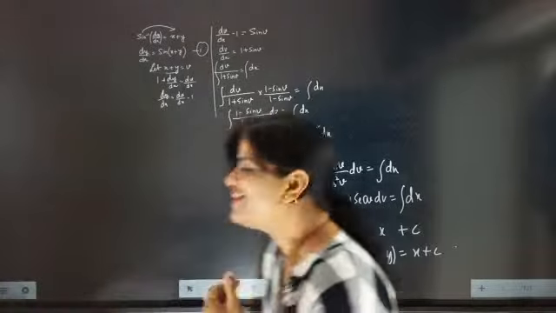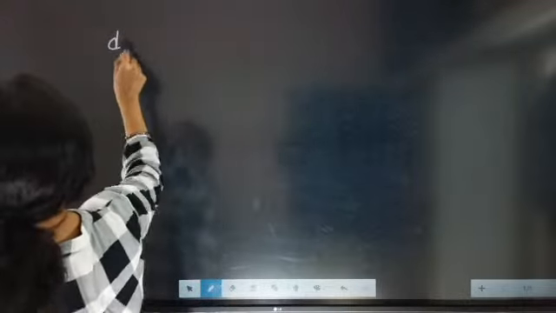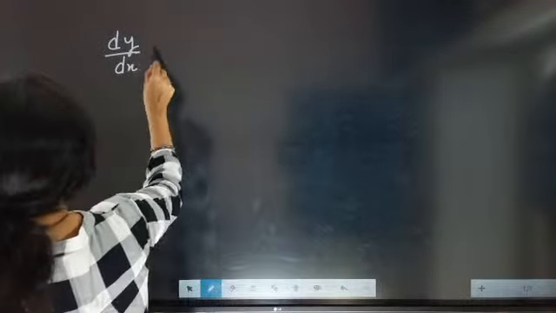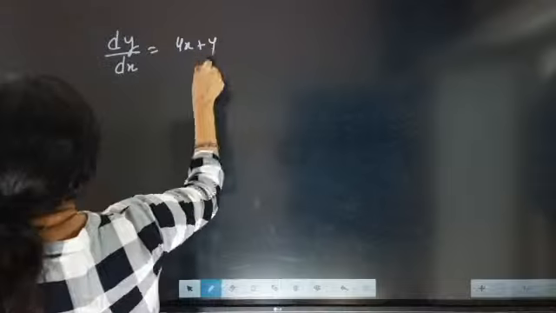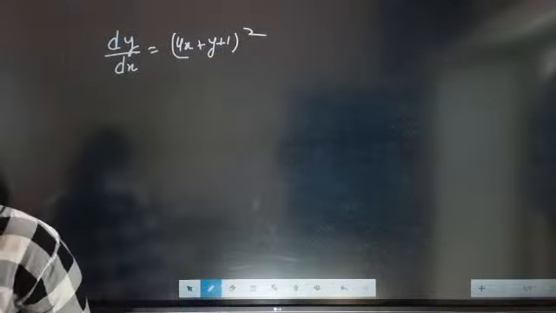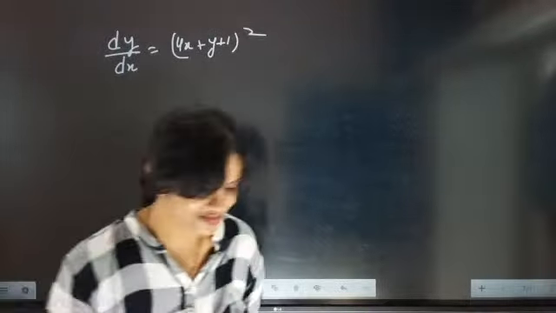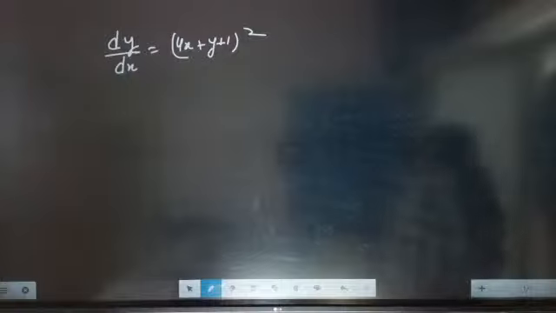Come on. So now solve one more question. Everyone try this question out. dy by dx equal to 4x plus y plus 1 whole square. Enjoy, enjoy. You will definitely like the question. Try this. It's your question now.